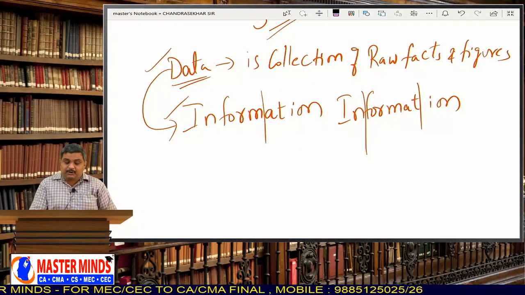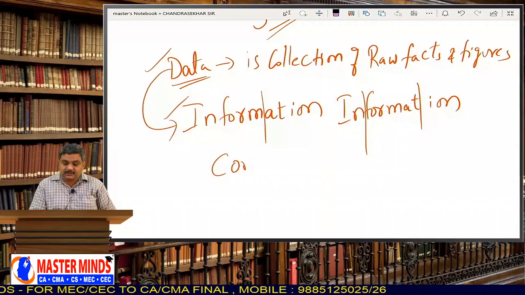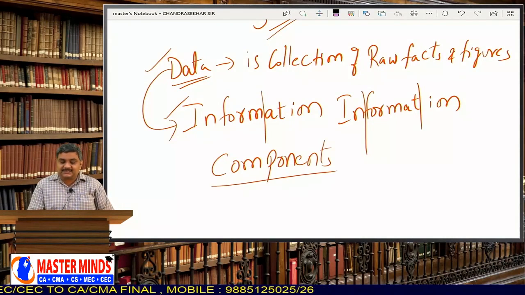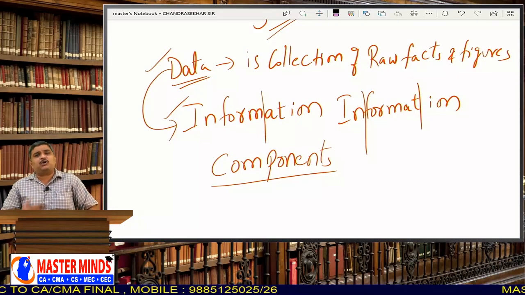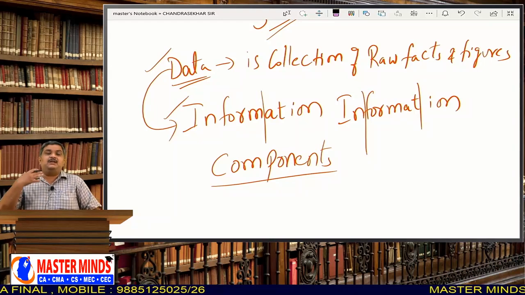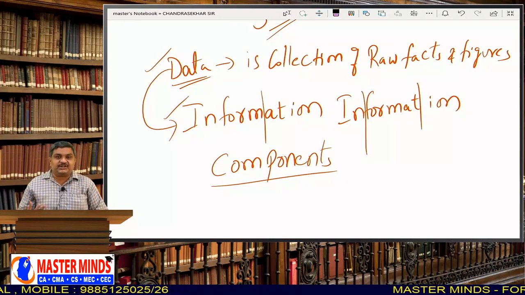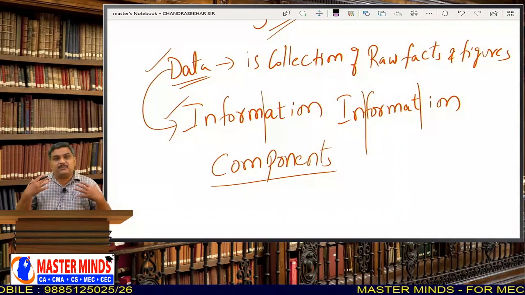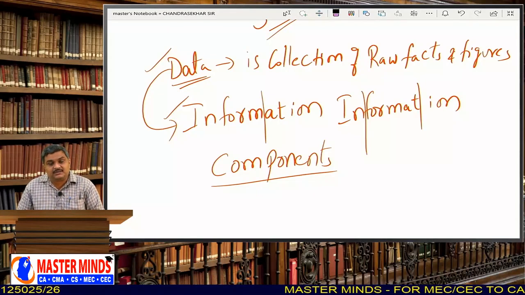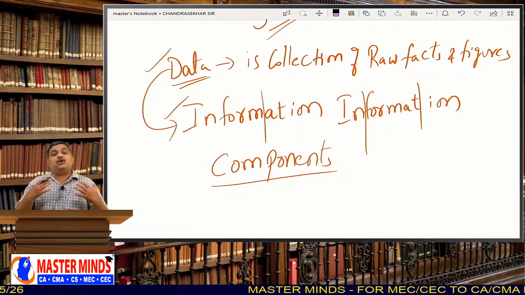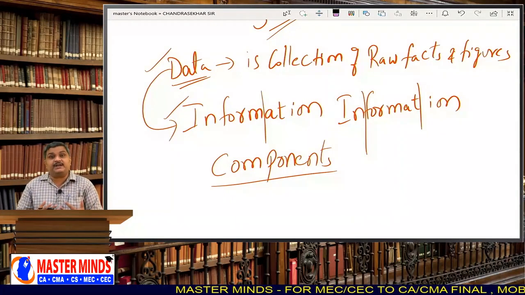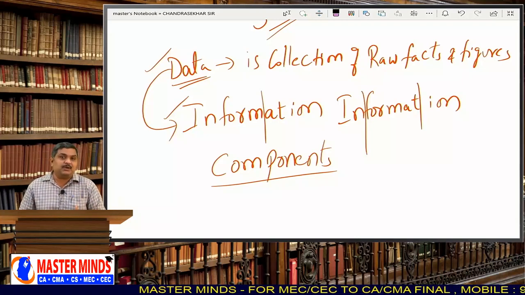We have different organ systems: respiratory organs, excretory organs, circulatory organs, digestive organs. These are all components which make up our human body.